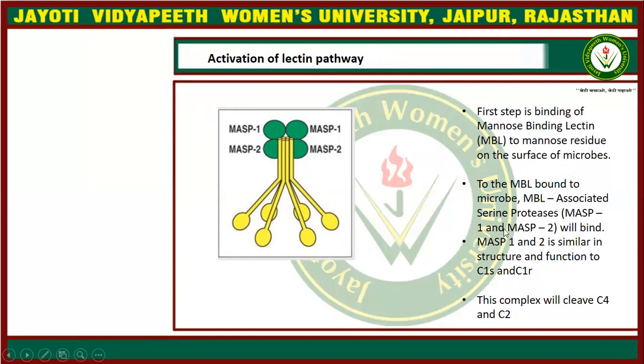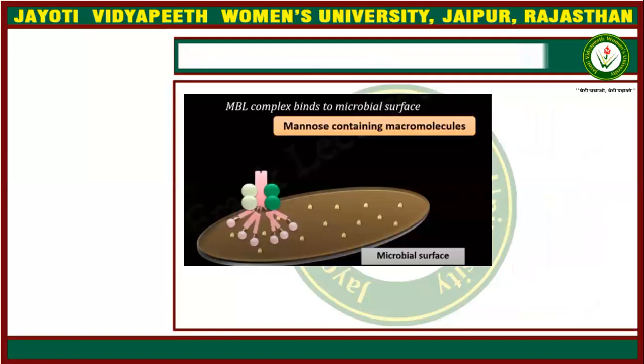So the first step is binding of mannose binding lectin to mannose residues on the surface of microbes. To the MBL bound to the microbe, the MBL associated serine proteases will bind. MASP1 and MASP2 are similar in structure to C1s and C1r. So this is the first step. We will describe it one by one.